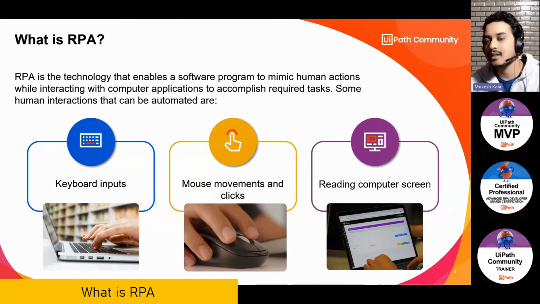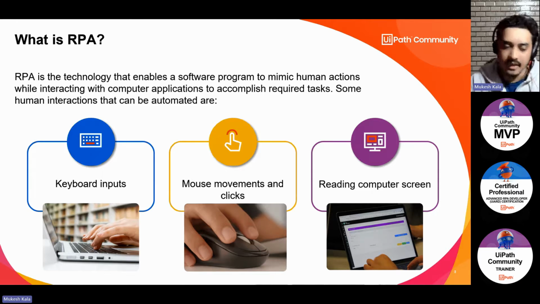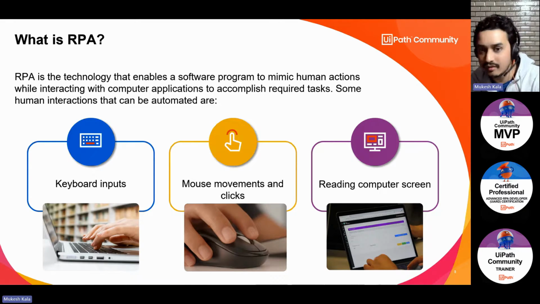So RPA is a technology, a software program that mimics human action. Whatever as a human you are able to do with the help of a keyboard and a mouse, the robot is also able to do. This means that you are going to create an assistant for yourself. You are creating a robot for yourself.